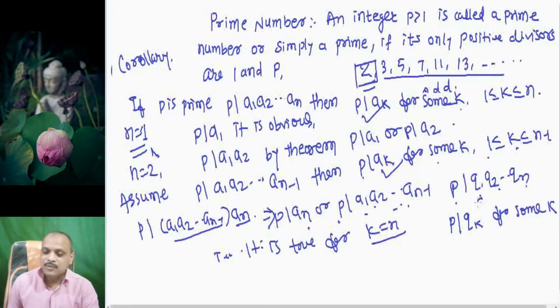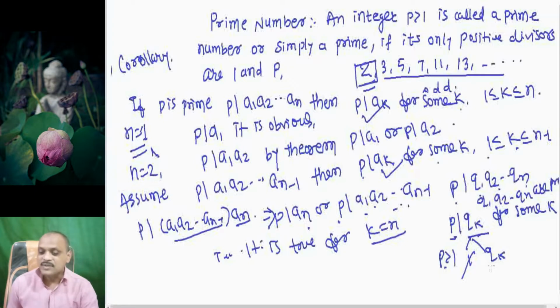Here q1, q2, ..., qn are also primes, so qk is a prime number. Then the divisors of qk are 1 and qk. Since p is a prime, p is greater than 1.